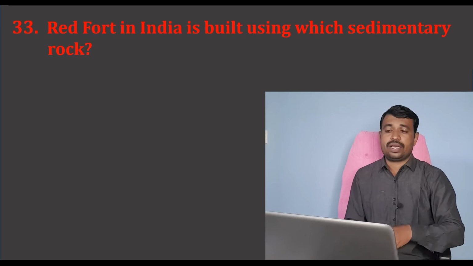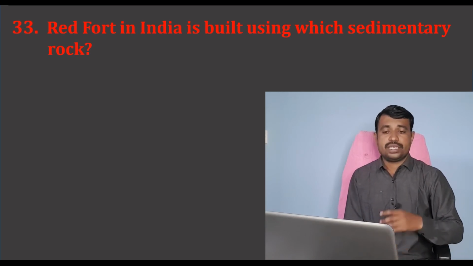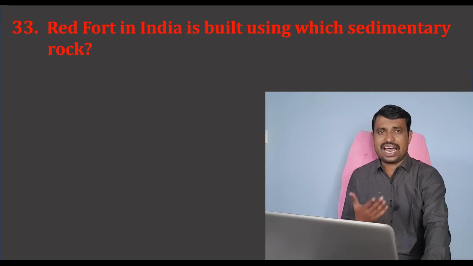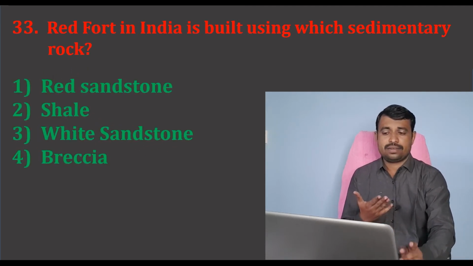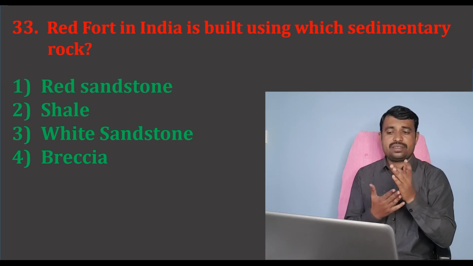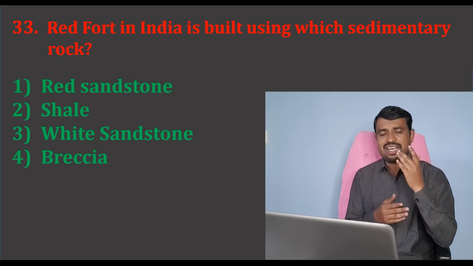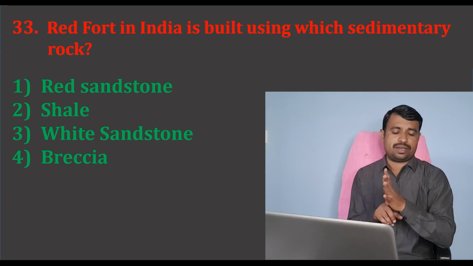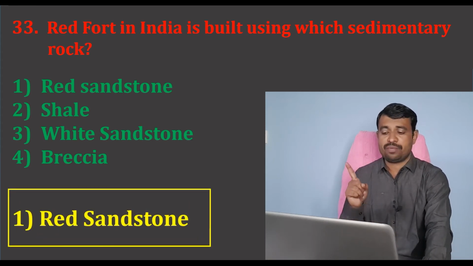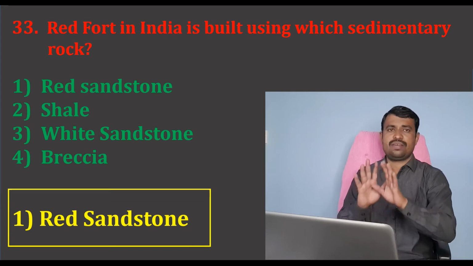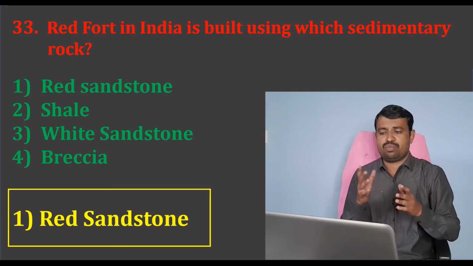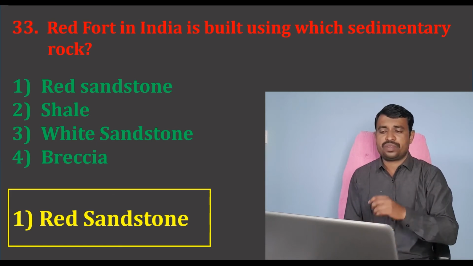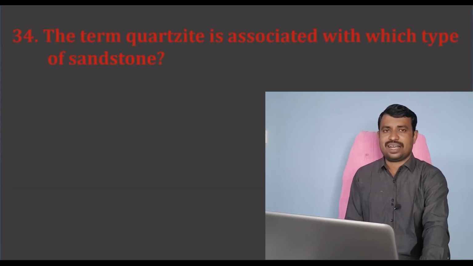Then the next question: the Red Fort in India is built using which sedimentary rock? We see the Red Fort, Lal Qila, and we can ask which sedimentary rock it is built from. There are again four options: red sandstone, shale, white sandstone and breccia. The correct option is option number 1, red sandstone. You see the entire Red Fort is made up of sandstone rock, which is red in color. Therefore option 1 is the correct answer.